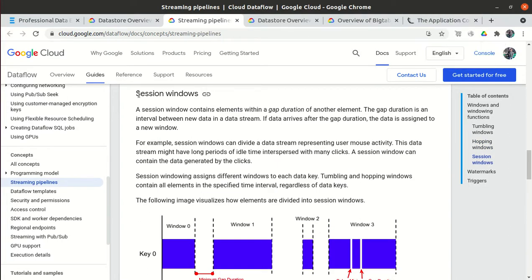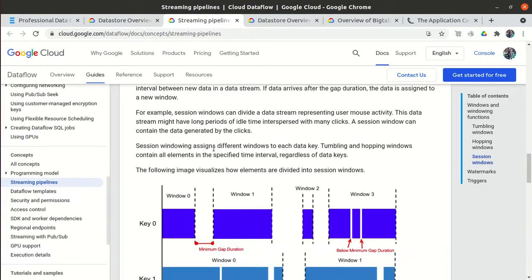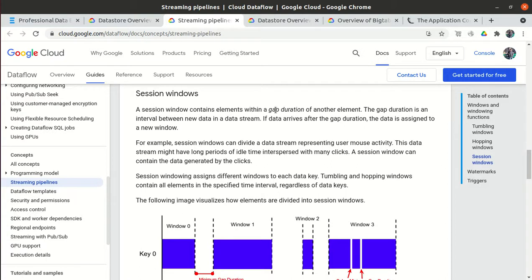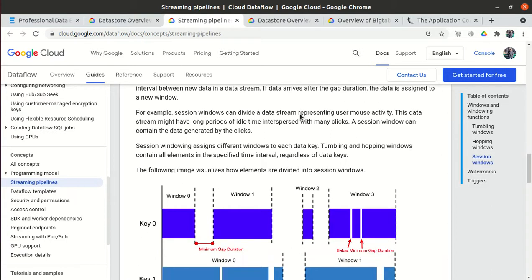Okay, the third one is the session window concept. In the session window concept, a session window contains elements separated by a gap duration. So we take one window, and when there is some gap, we take a second window, then after some gap, we take a third window, right?